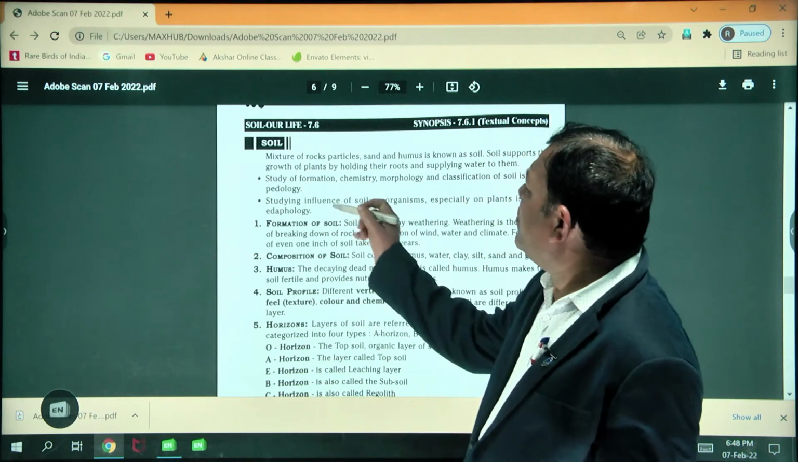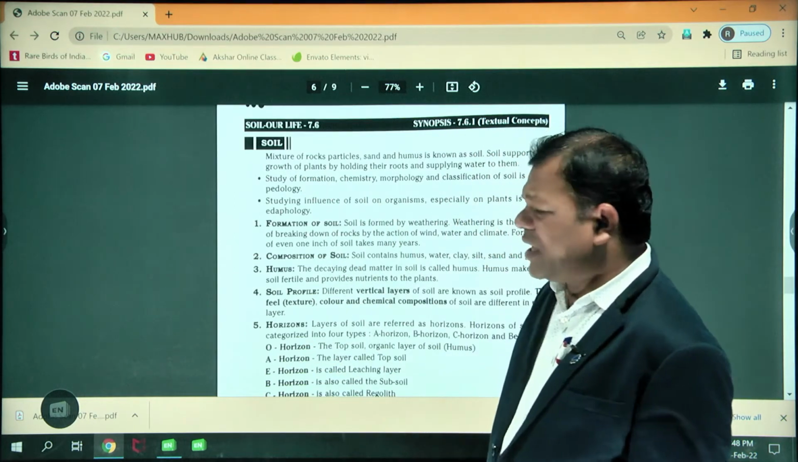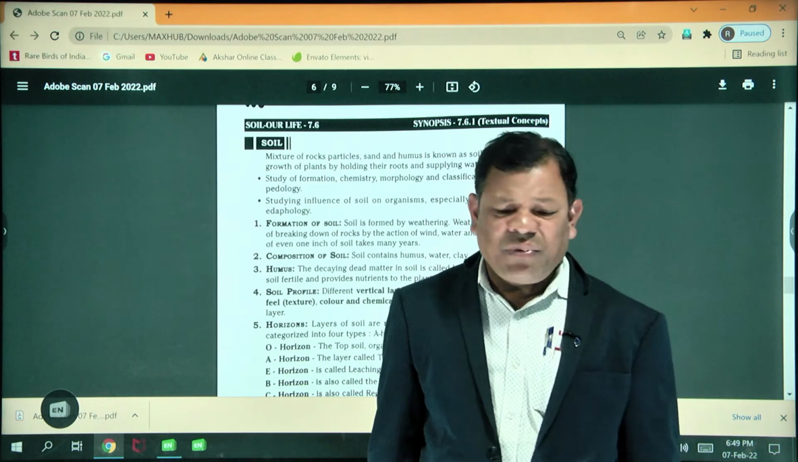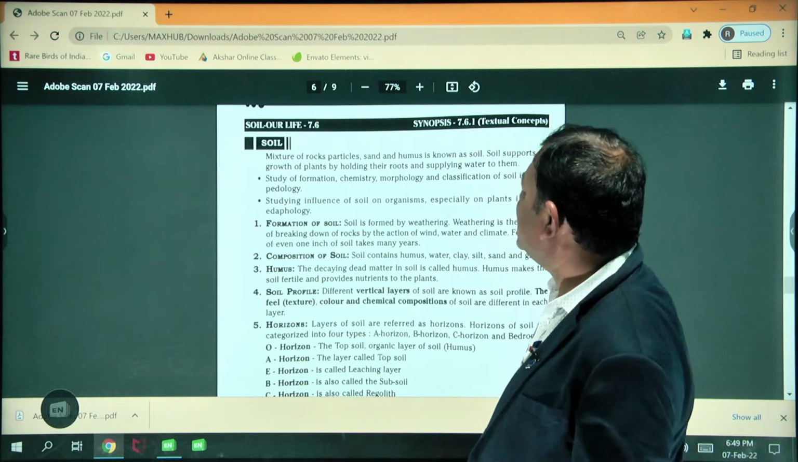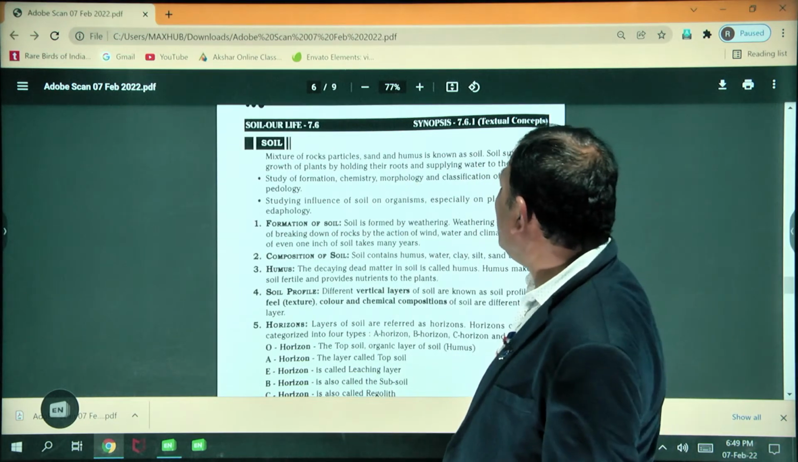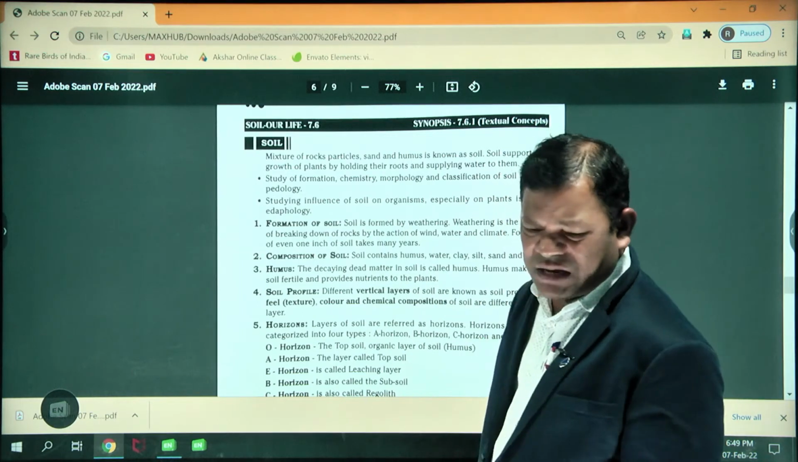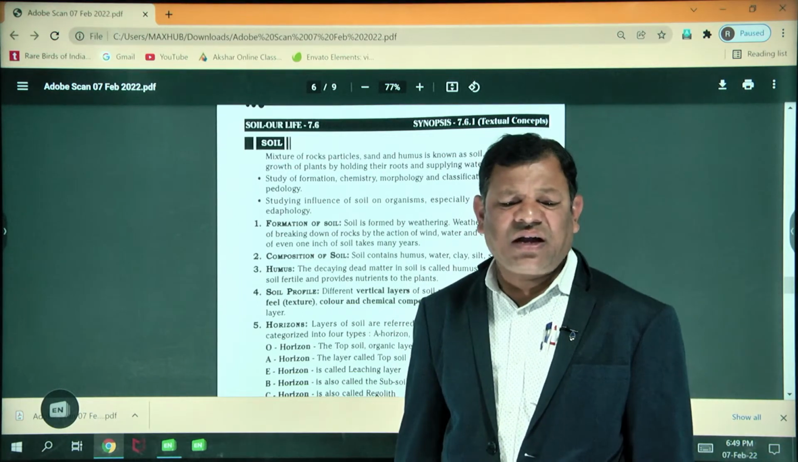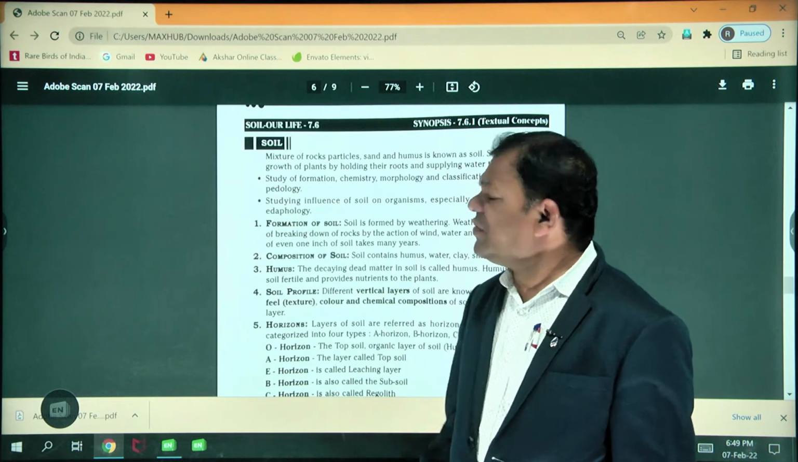A mixture of rock particles, sand and humus is known as the soil. What is the meaning of the soil? A mixture of rock particles.